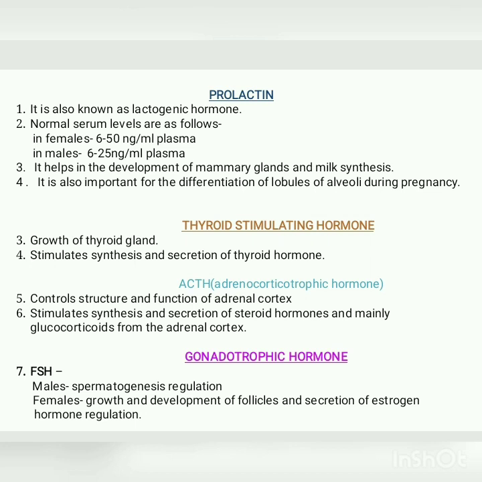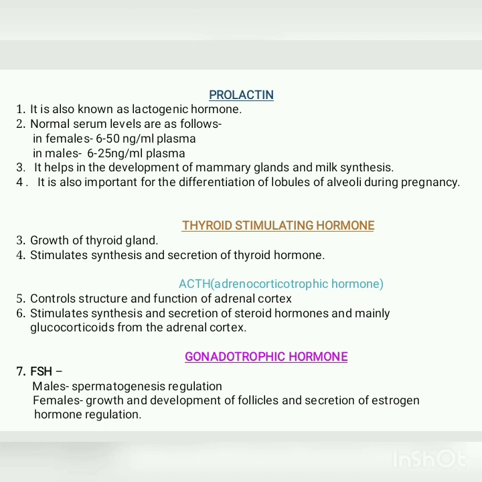The other hormones released by the anterior pituitary are prolactin, also known as the lactogenic hormone, and it helps in the development of mammary glands and milk synthesis. Normal levels in females are 6 to 50 ng per ml plasma, and in males it is 6 to 25 ng per ml plasma. This prolactin is also important for the differentiation of lobules of alveoli during pregnancy, so that milk ejection can take place easily.